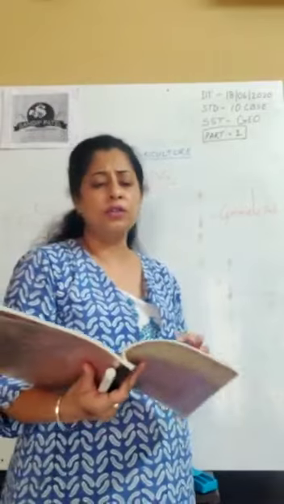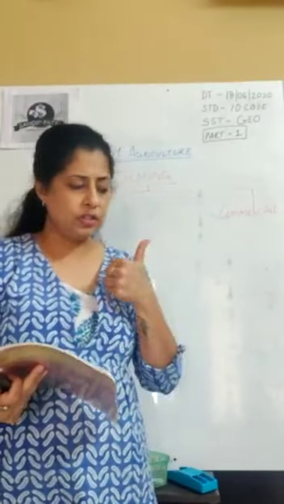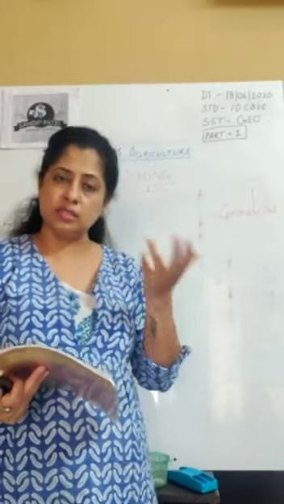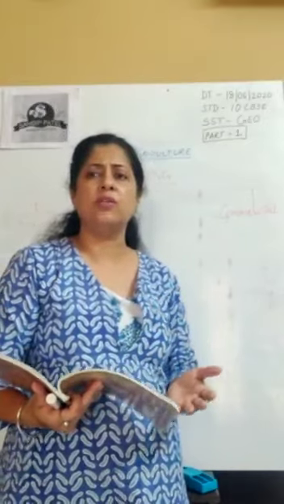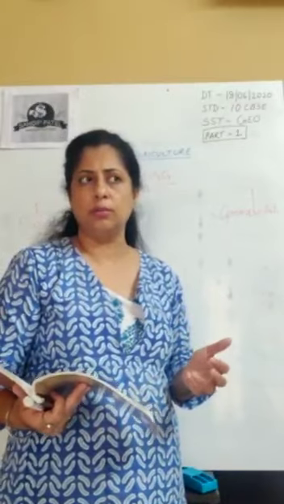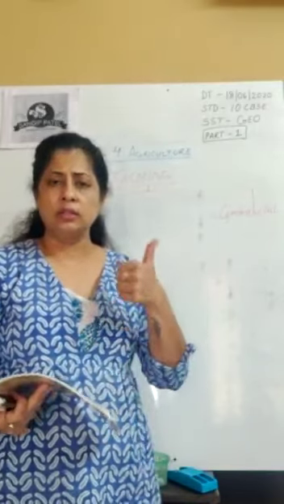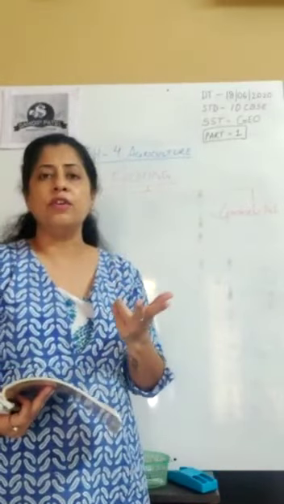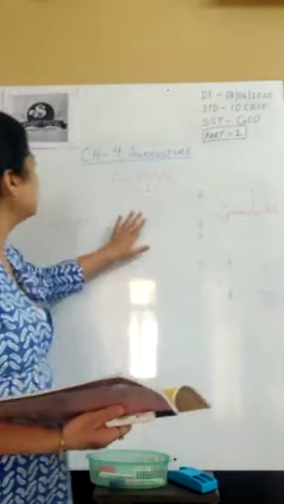Now, let us start the first subtopic of this chapter. If you look at this chapter, it is mainly divided into three parts. First is types of agriculture. Then patterns, or you can say seasons, of agriculture. Then we have the major crops which we are producing, how they are generating our economy, how we are doing export through this, and what products are produced. So the three major aspects of this chapter are: types of agriculture, seasons or patterns of agriculture, and the third one, major crops which are grown here. We'll start today with types of agriculture.